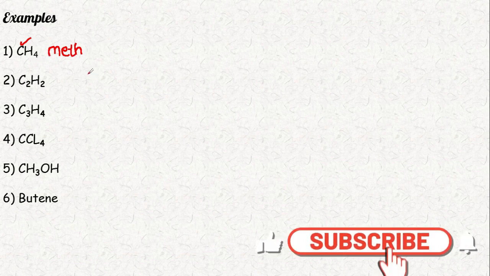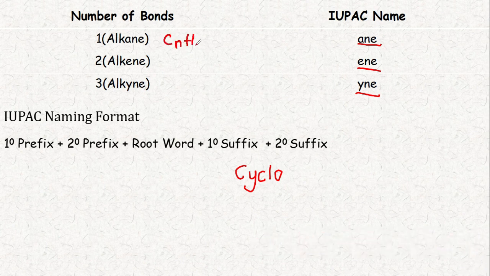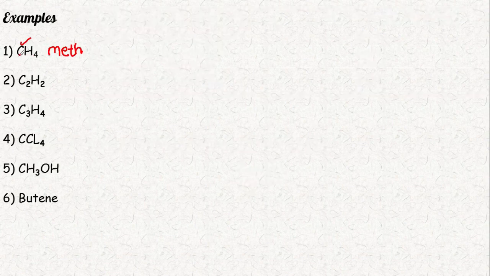I think you know these formulas: CnH2n+2 for alkane, CnH2n for alkene, and CnH2n-2 for alkyne.